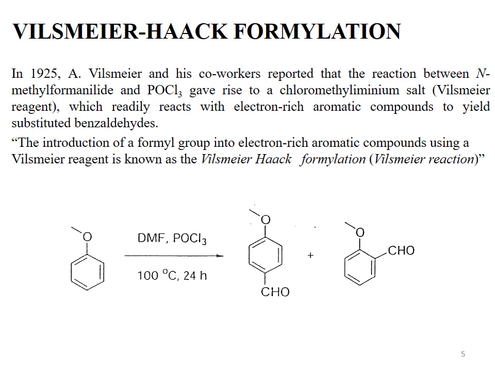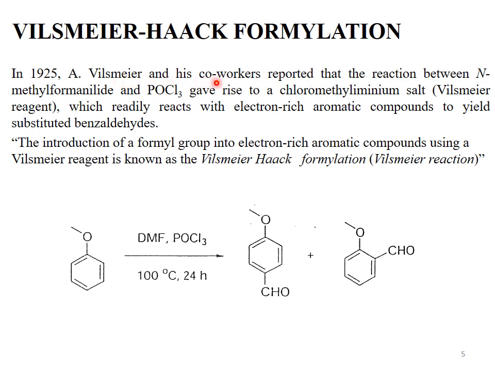Vilsmeier-Haack formylation reaction. This reaction was discovered by A. Vilsmeier and his co-workers in 1925. A. Vilsmeier and his co-worker reported a reaction in which they used N-methyl formanilide and POCl3 as a reagent. When these both reagents react with each other, then they give a cationic species which is called chloromethyl iminium salt.